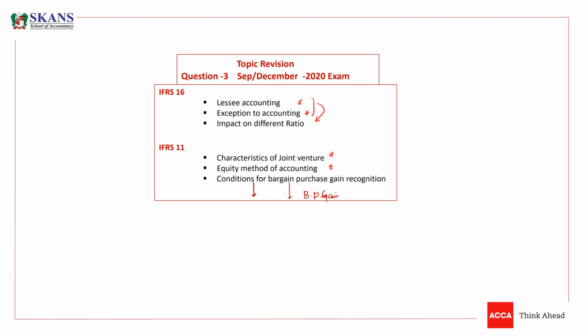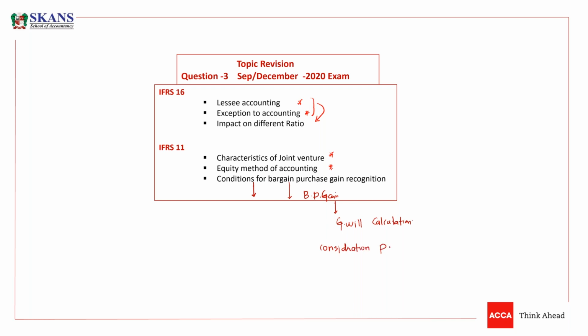Okay, if I'm going to doubt my abilities, what should I do? How can I confirm whether there is a bargain purchase gain or not? What they say is that everything you used in the goodwill calculation, like consideration paid, you need to calculate again.